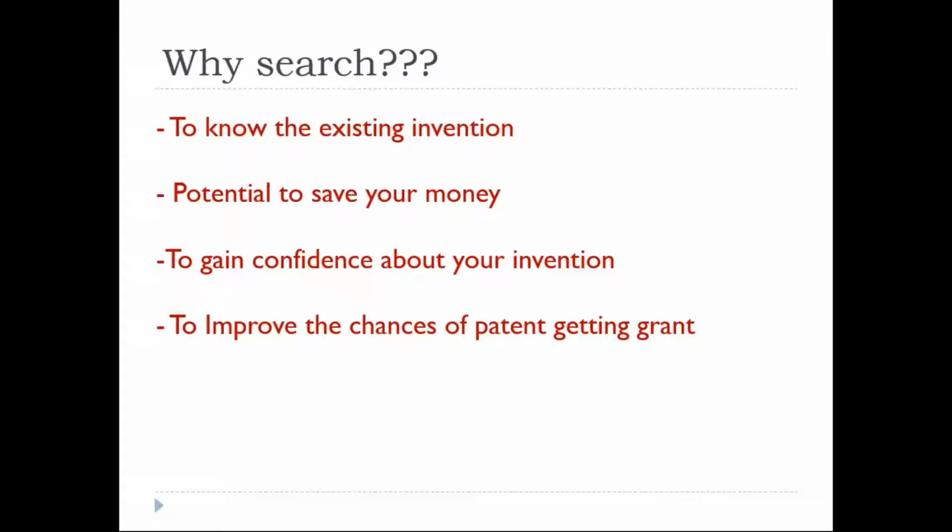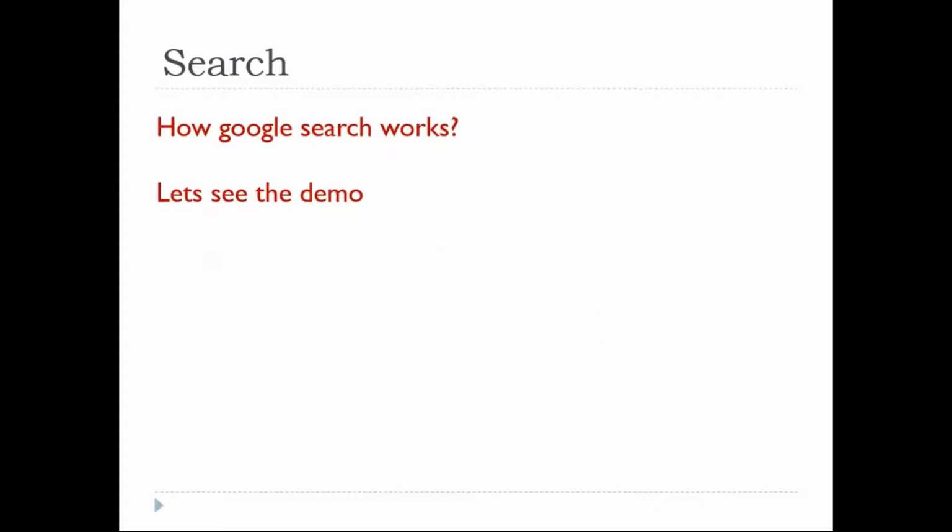And if you do this effectively, we can reach stage 3, that is patent grant, like a cakewalk. If you fail to do this, then our grant, the third stage of patent, is again a question mark, right?